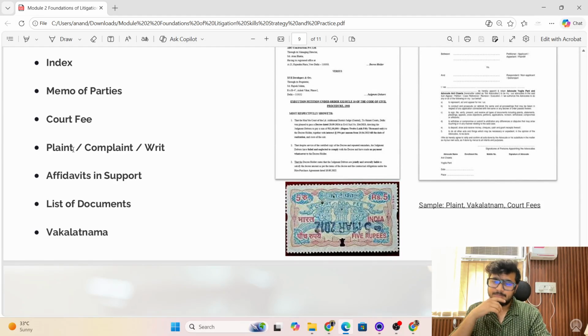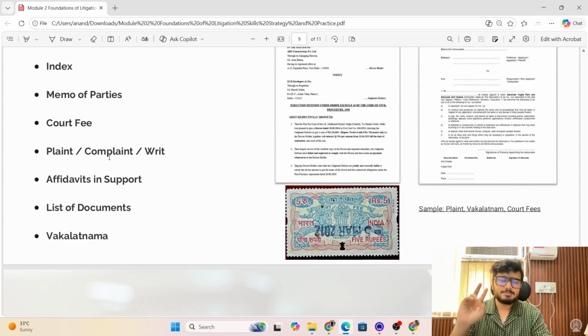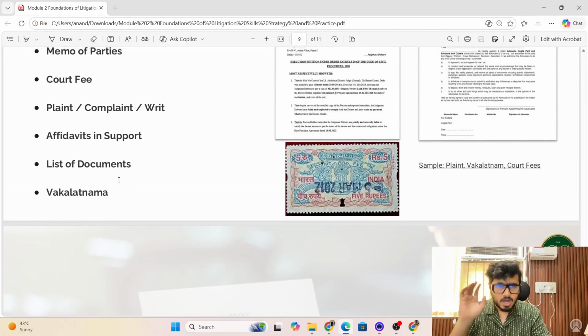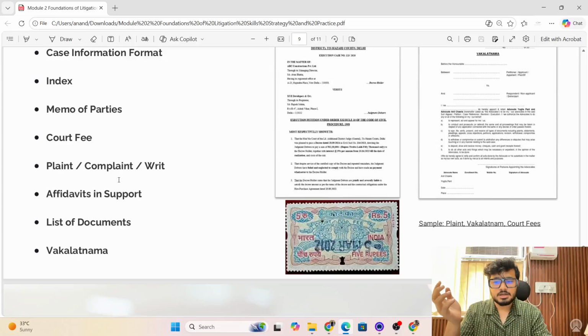Then comes the plaint. Then supporting affidavits. Every plaint should be verified and supported by an affidavit. Then the list of documents pertaining to your claim, I mean the documents which support your claim. And then the wakalatnama. You must be aware that a wakalatnama is nothing but what eventually authorizes a lawyer to represent your client before the court.